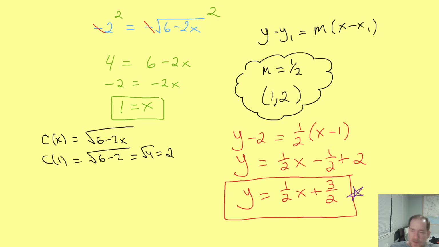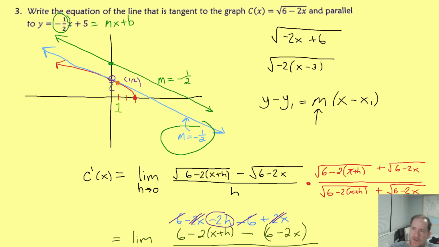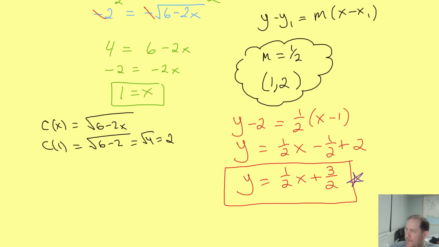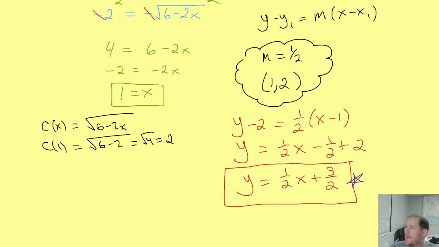Okay, I'm back again. Your boy Mr. F's a buffoon. I wrote down that our slope was 1/2 when obviously, because I made a nice looking sketch, we can see that our tangent line should have a negative slope. It's not positive 1/2, it's negative 1/2. And of course that's what threw off my y-intercept, so my bad. Please forgive me.